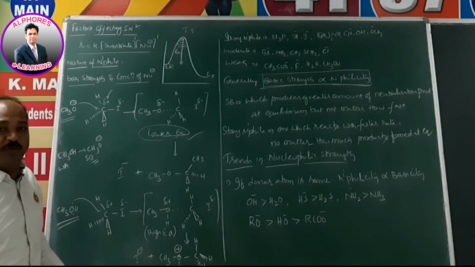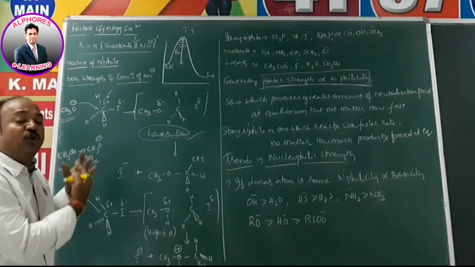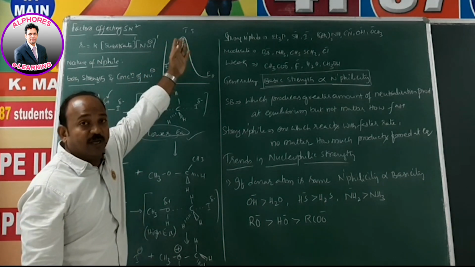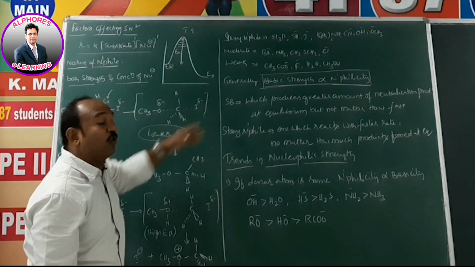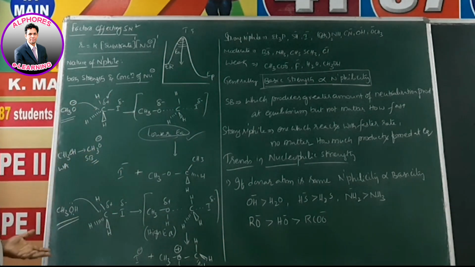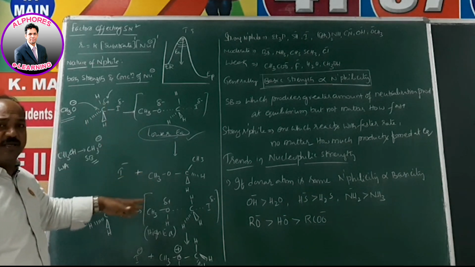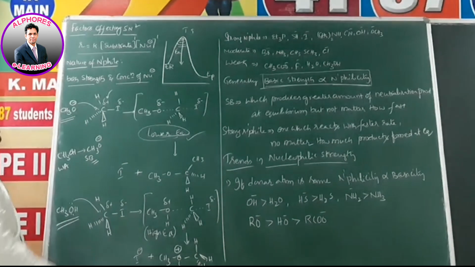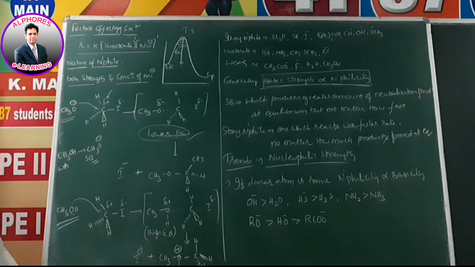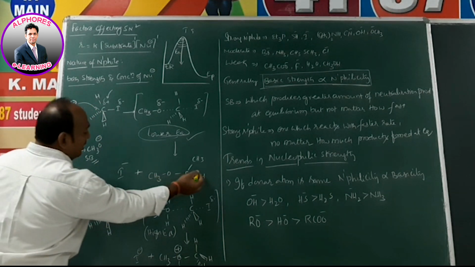Lower activation energy means the energy we need to provide to the reactant molecules to overcome that peak and convert into products is less. Why is the activation energy less? The approaching nucleophile has more access towards the electrophilic carbon, and we get that product, the ether.